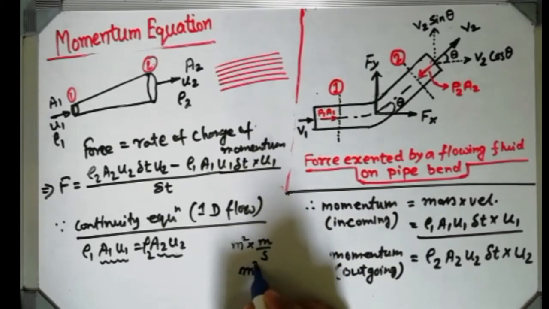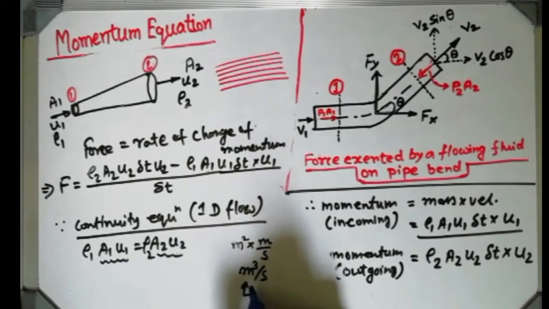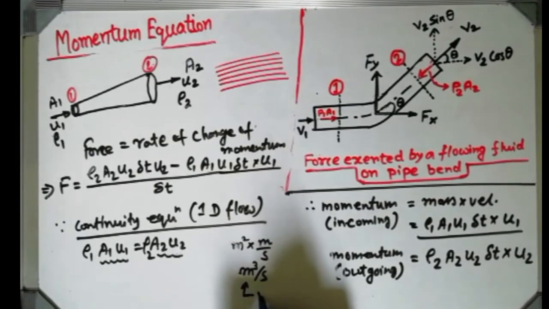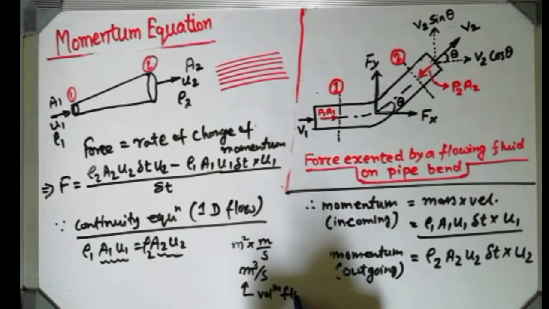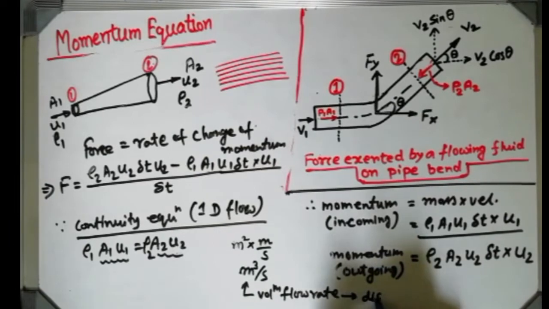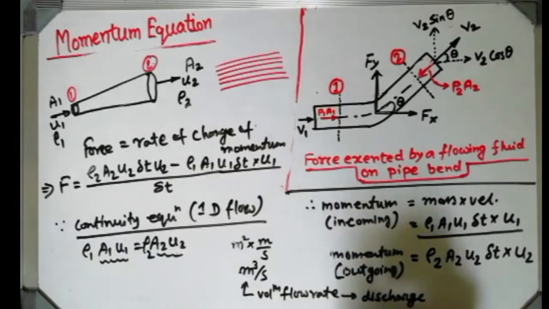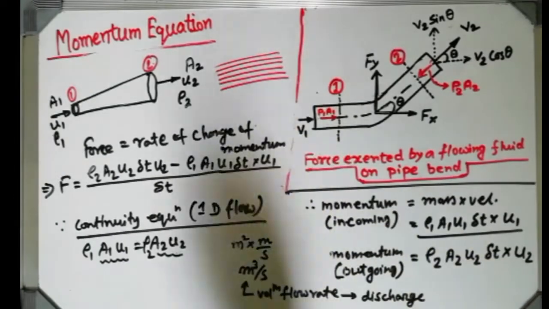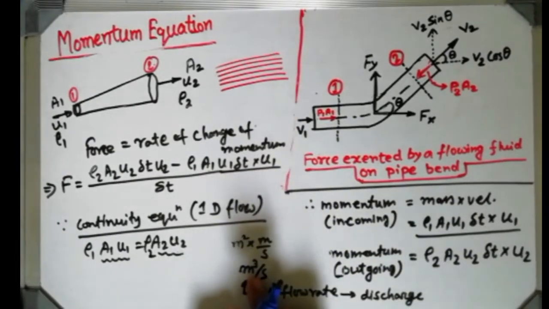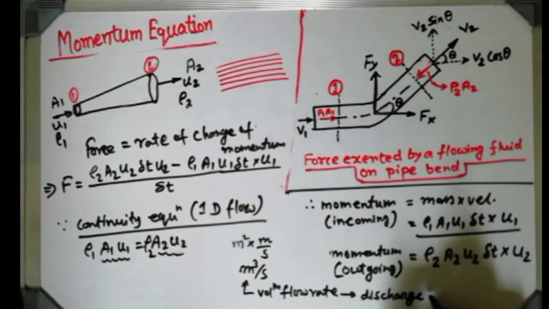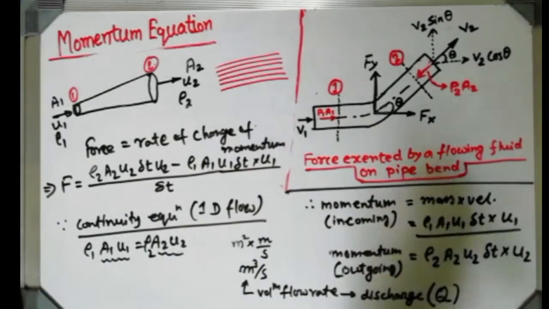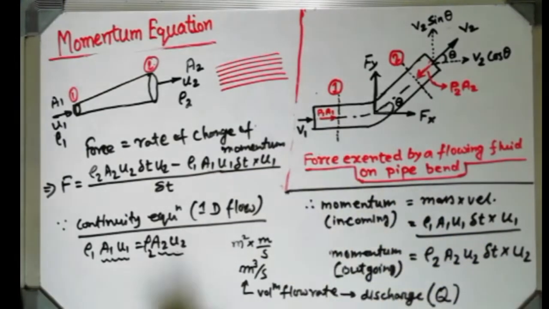So it gives meter cube per second, which means volume flow rate, and this volume flow rate is expressed by discharge. This discharge term should be remembered from now on: volume flow rate is expressed by discharge, and discharge is symbolized by capital Q. They will be used randomly, that's why I am telling you to remember these things.